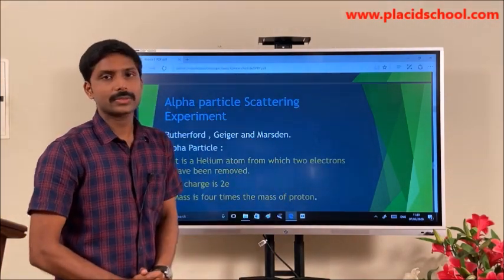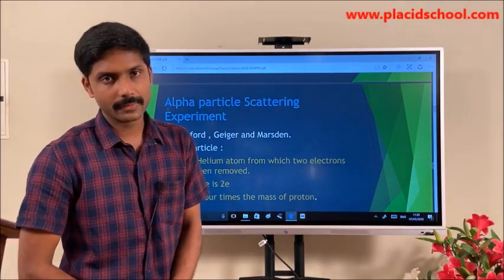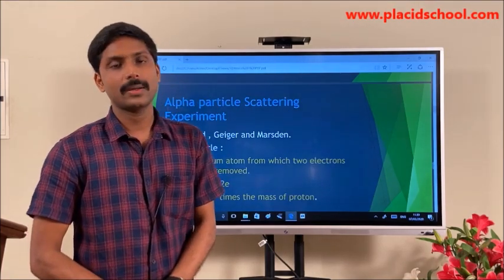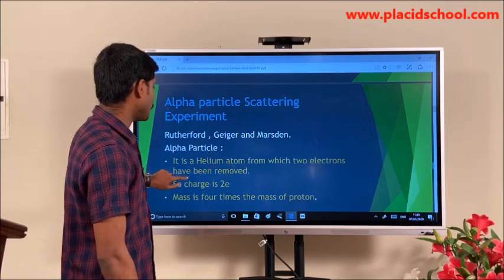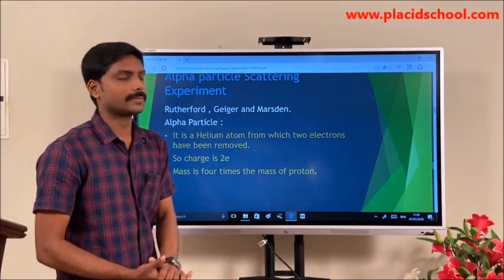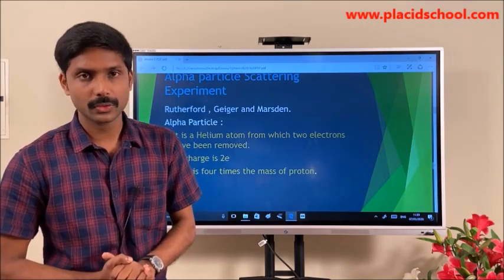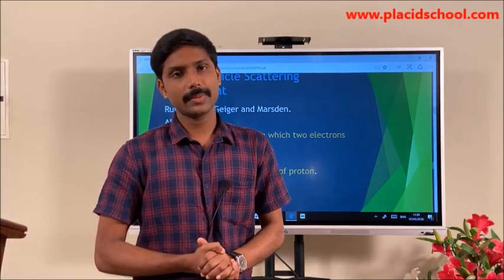Rutherford, along with his students Geiger and Marsden, did an experiment using the alpha particle. So what is an alpha particle? An alpha particle is a helium atom from which two electrons are taken away or removed. So basically what is helium? This is the second element in the